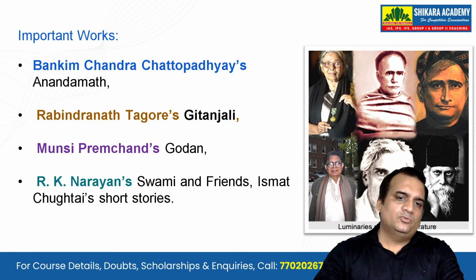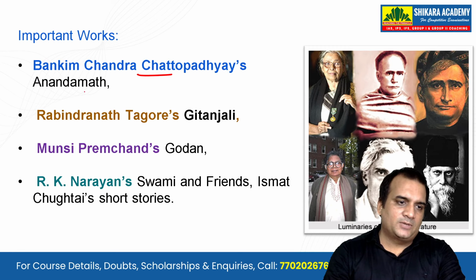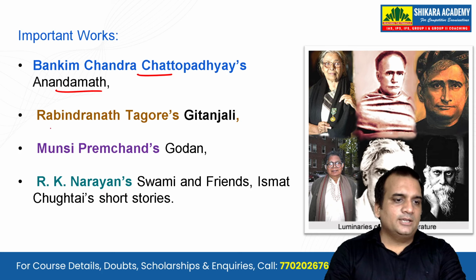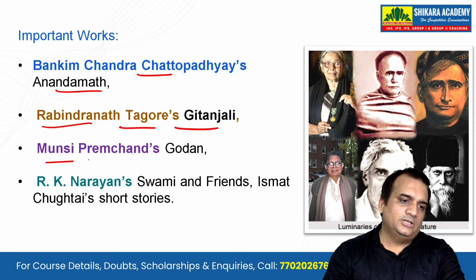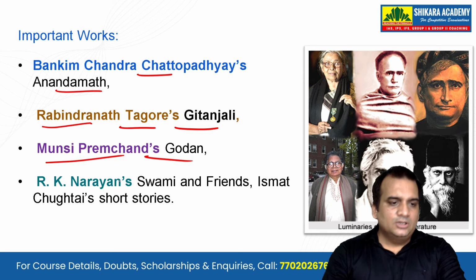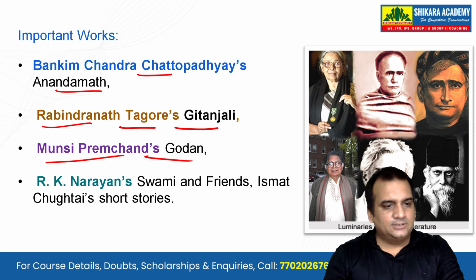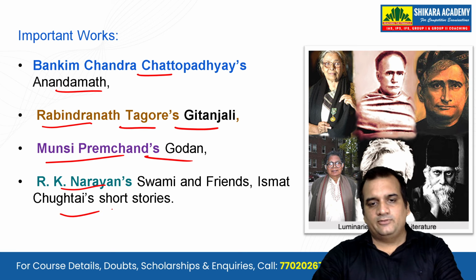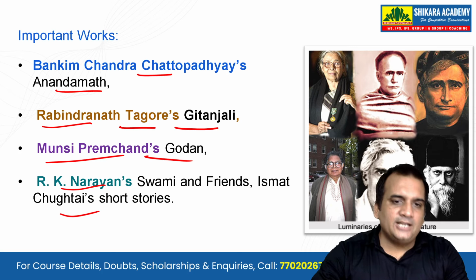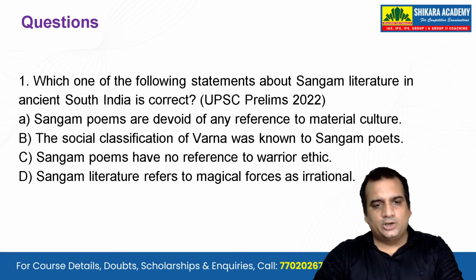Some of the important works, please remember, Bankim Chandra Chattopadhyay's Anand Math, Rabindranath Tagore's Gitanjali, also got the Nobel Prize for this, Munshi Premchand's Godan. Munshi Premchand has written many other significant books. R.K. Narayanan, Swami and Friends, Malgudi Days, Ismat Chughtai's short stories are very famous, and these are some of the prominent authors you can see of the modern India.